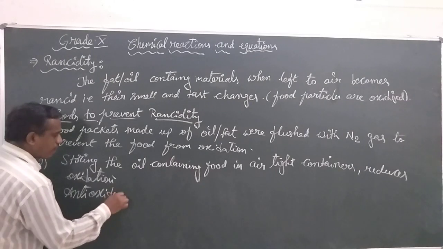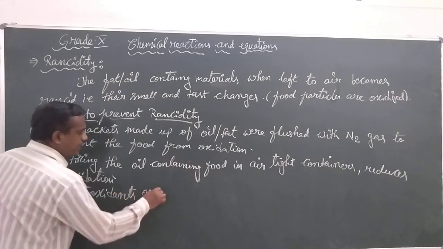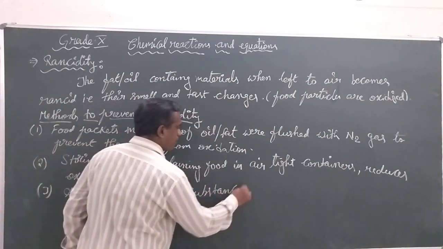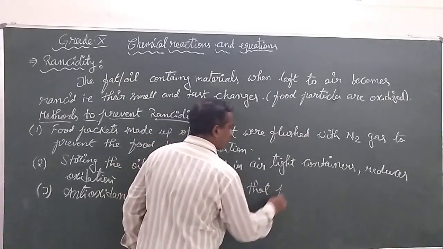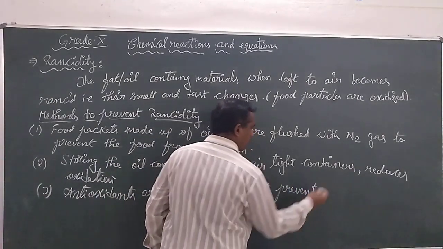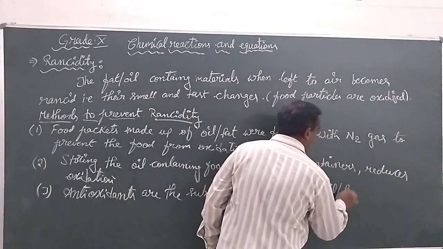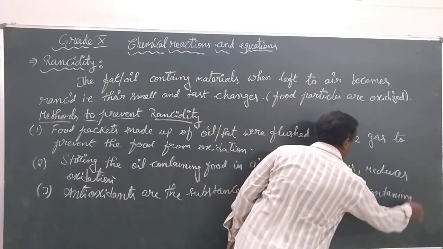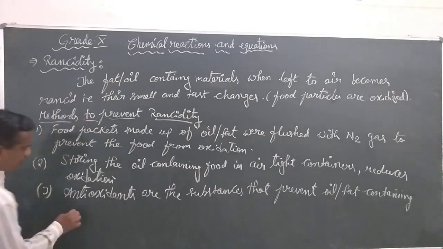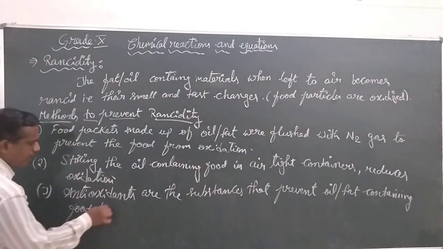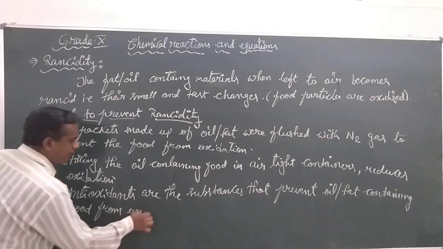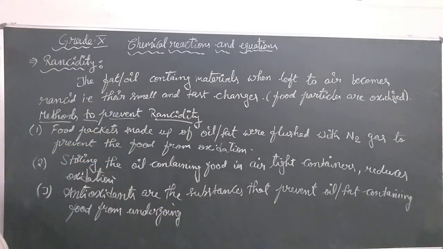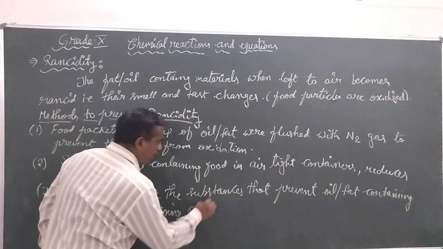Antioxidants are the substances that prevent oil or fat containing food from undergoing oxidation.